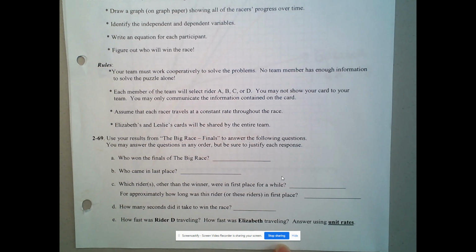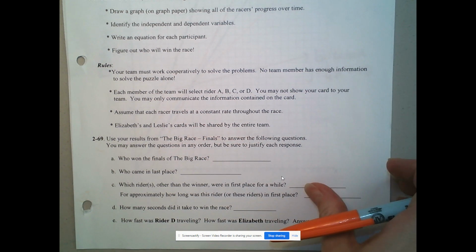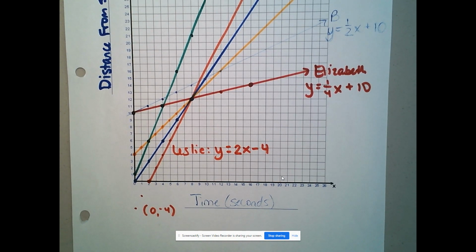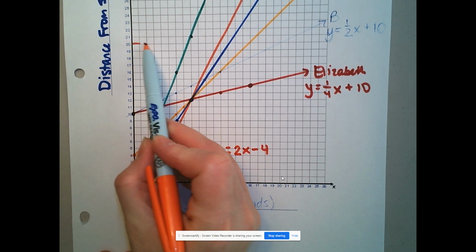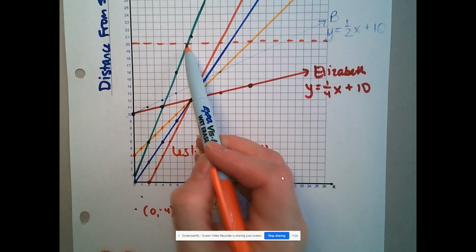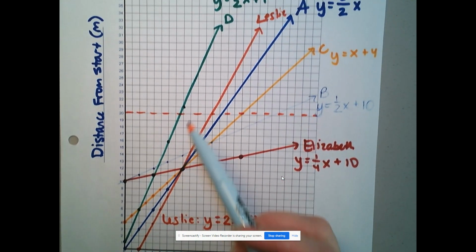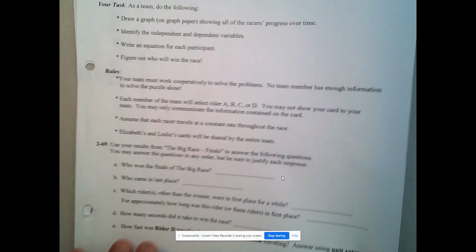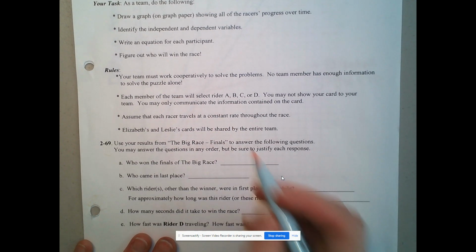Who won the finals? Who got to the winning distance first? Now, remember, the distance for this race was 20 meters, and that came from the previous lesson. So if we go here to 20, we would want to say who got to 20 first, and it was that line for person D. So person D is the winner of the race. Who won the finals? Whoever rider D was.